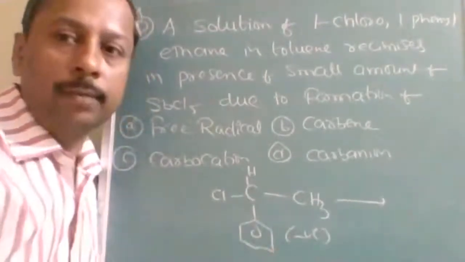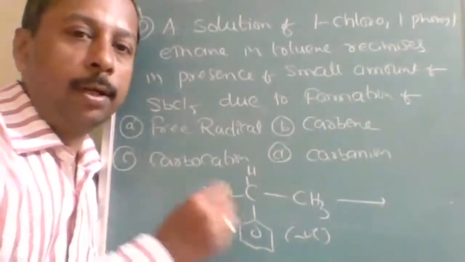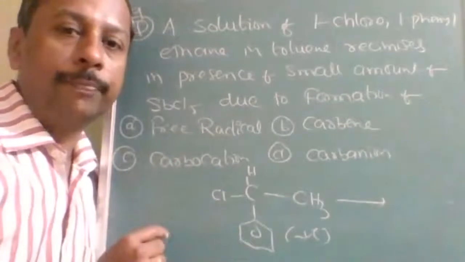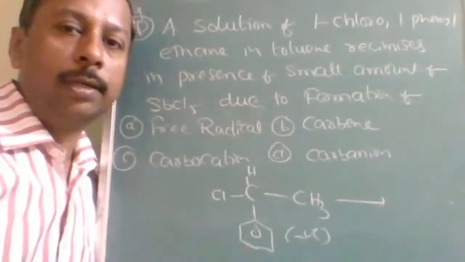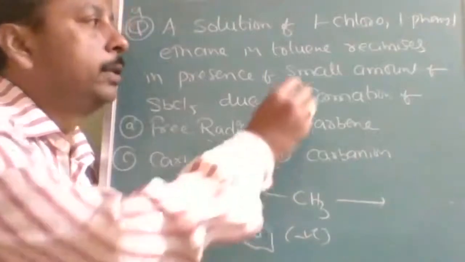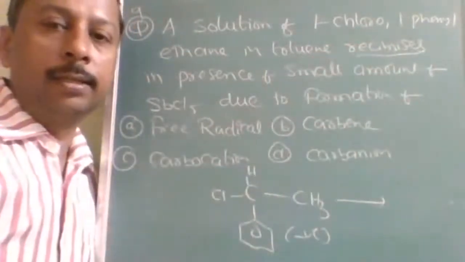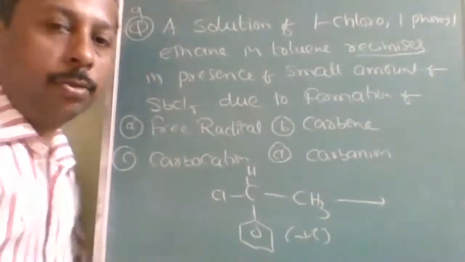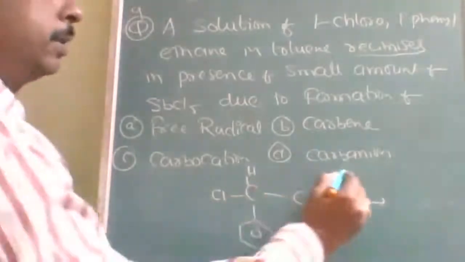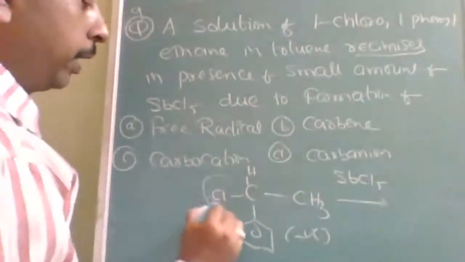Before the reaction it is levo. But when you add a small amount of SbCl5, it produces both dextro and levo. That is called racemization. So what is the reason behind racemization? Is this question understood? It is simple: SbCl5 is a chlorine acceptor.